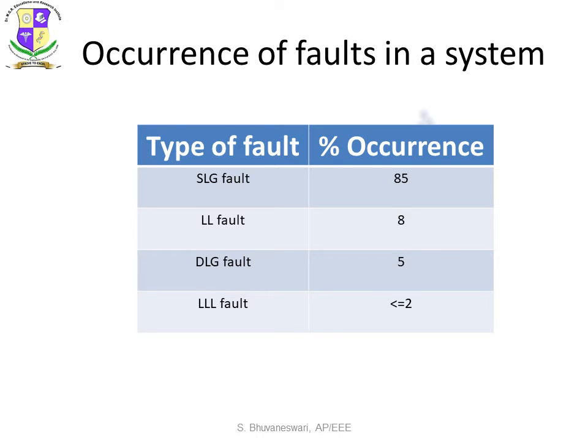And here is the percentage of occurrence of faults in a system. Most of the faults which occur in a power system are single line to ground faults. About 85% of the faults are single line to ground faults. 8% of the faults occurring in the power system are line to line faults, 5% are double line to ground faults, and less than 2% are triple line faults.